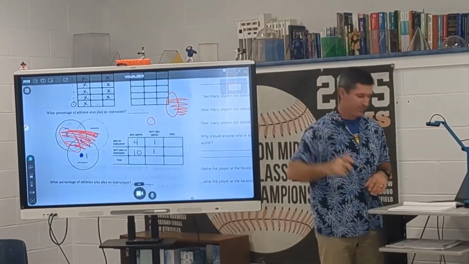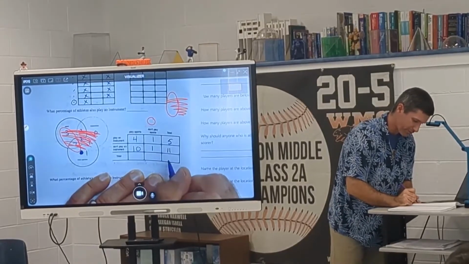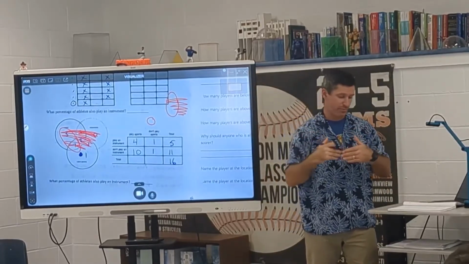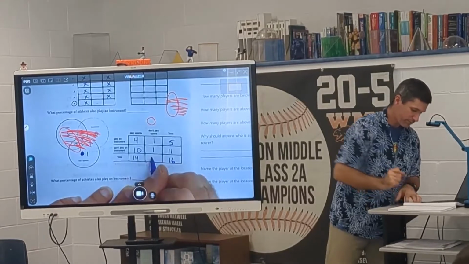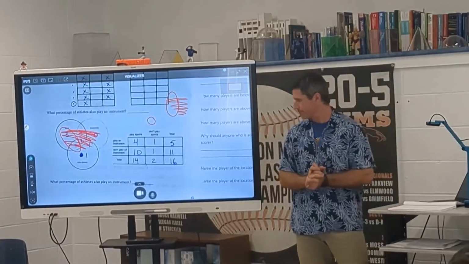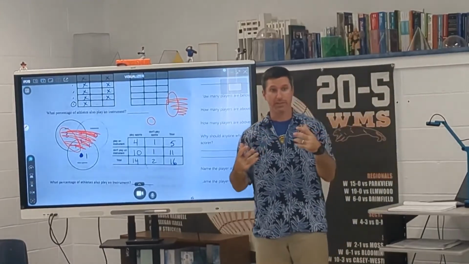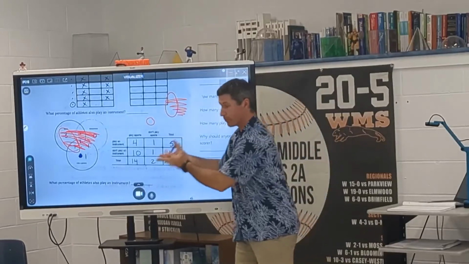Add up your rows and columns. 4 plus 1 is 5, 10 plus 1 is 11, for a total of 16. The vertical and horizontal should match, okay? So they should both be equal to 16. If we go down, this is 14, and that's 2. We have 16 both right. Okay. That is taking your data and organizing it into a place where you can actually access it easily. So we have that. We have a two-way table.